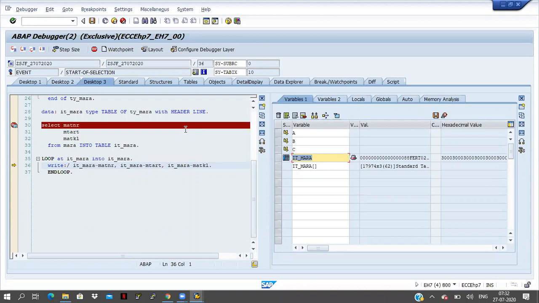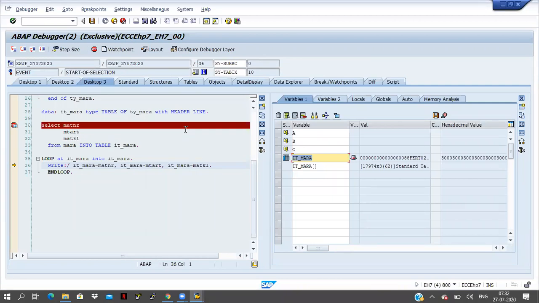Breakpoint means, at the program level, some executable lines will be there. At any executable line you can keep the breakpoint, which means it will stop at that place. The program execution will stop at that breakpoint, at the exact line number.